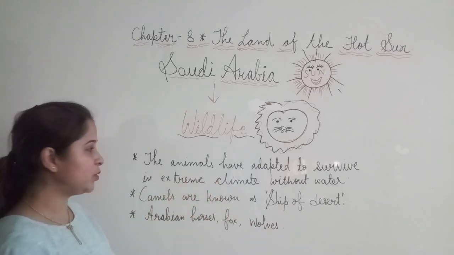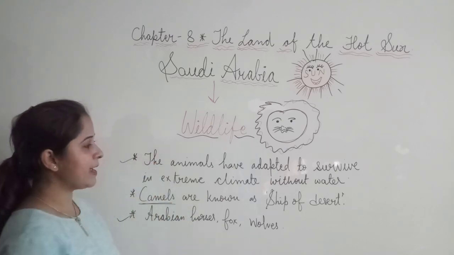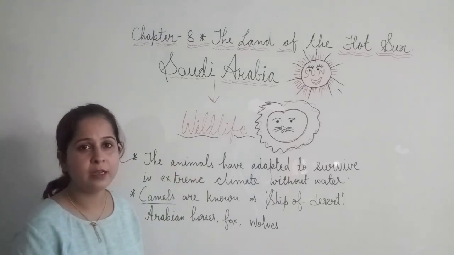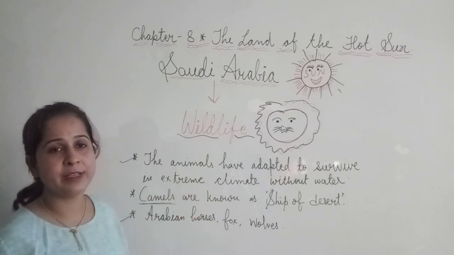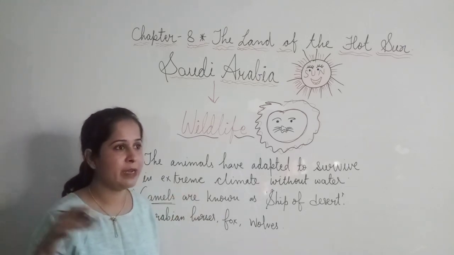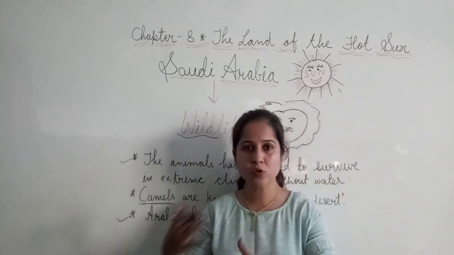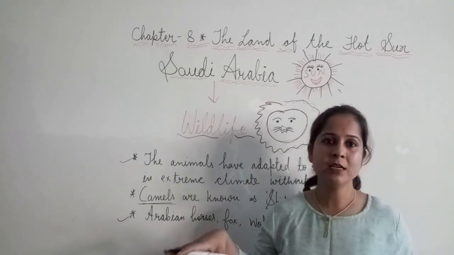Yes, now let's connect to this part, camels. Camels are known as ships of the desert. Why are these called ships of the desert? It is so because in sandy areas, on a sandy surface, we cannot run any vehicles like two-wheelers or four-wheelers, because the force of the moving wheels can go deep inside the soil.